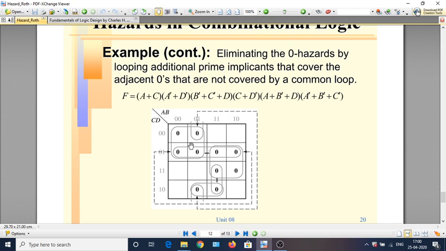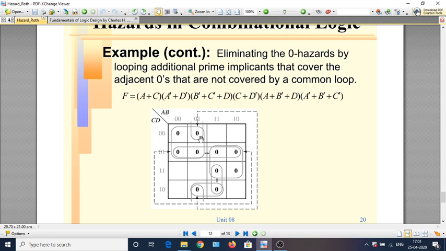So you cover it by means of either this term or, better, a larger term, because this term means you will have only a 2 input gate. So this will remove this 0 hazard. These two also lead to a hazard that can be removed by means of this square. These two can be removed by introducing this and this square. Accordingly, we introduce certain terms.